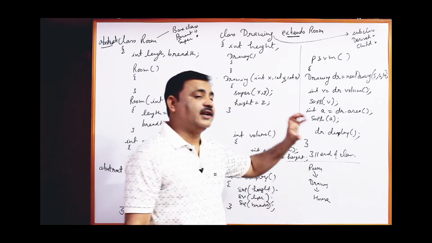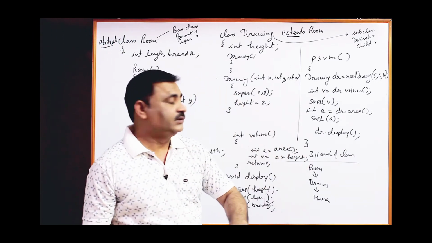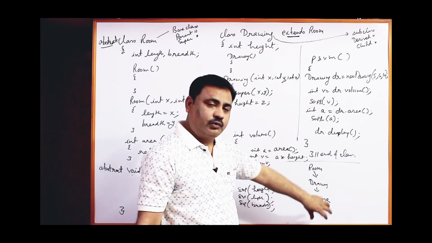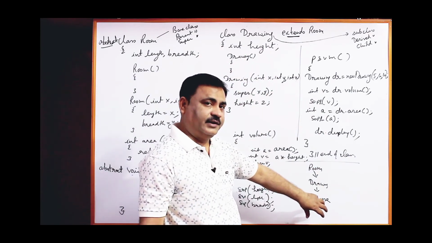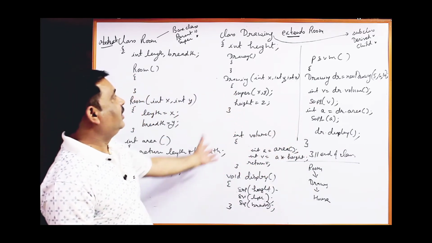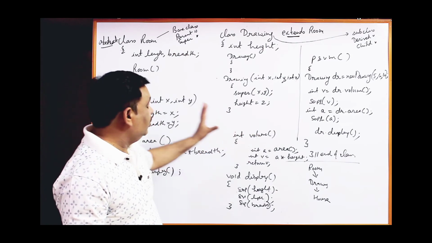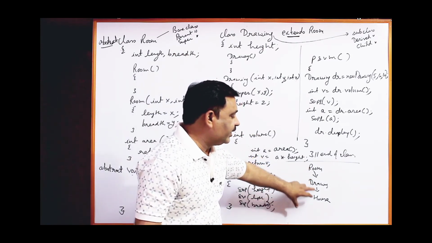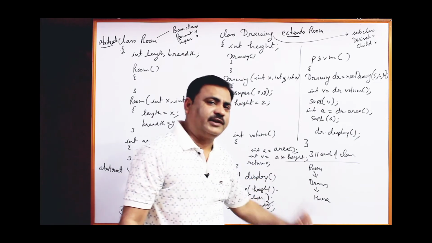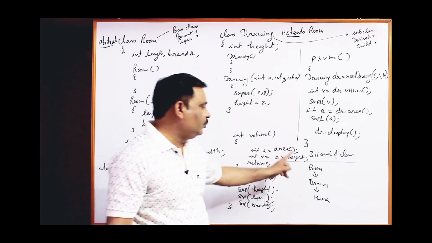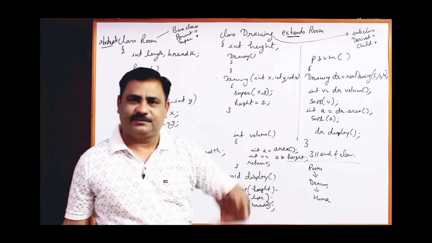When we write class house extends drawing, it means all the properties of drawing class will be inherited in class house, but also the properties of room class, because drawing class already inherited the properties of room class. So house class will inherit the properties of room as well as drawing class. So object of house class can access the functions of room class as well as drawing class.